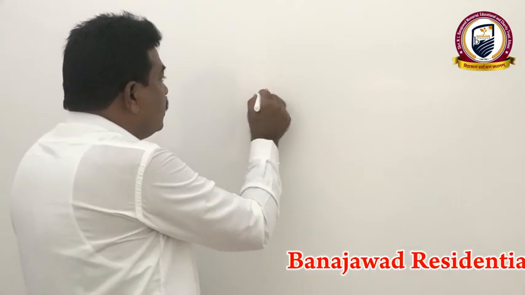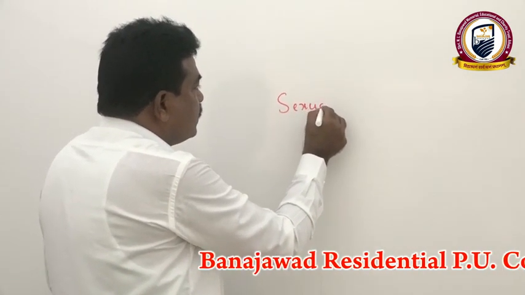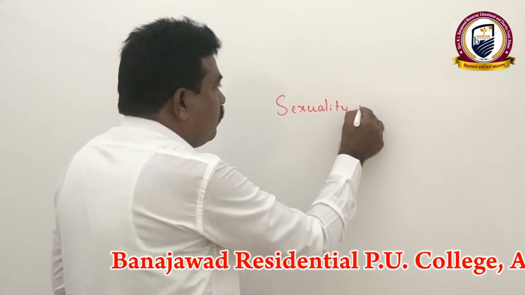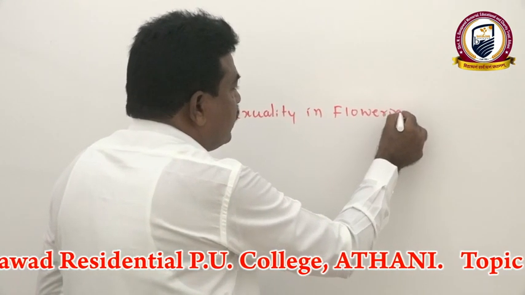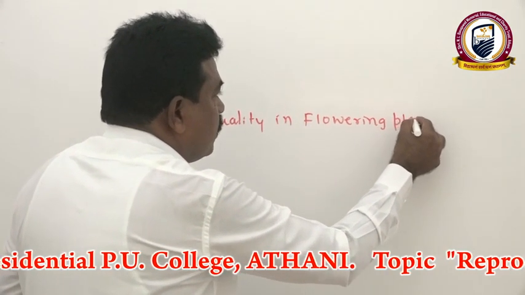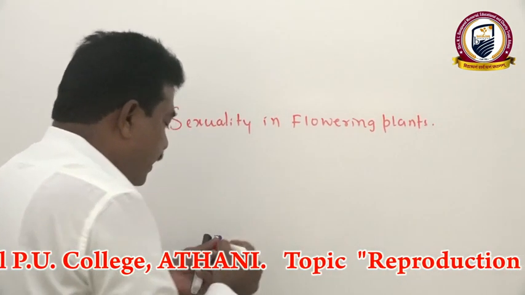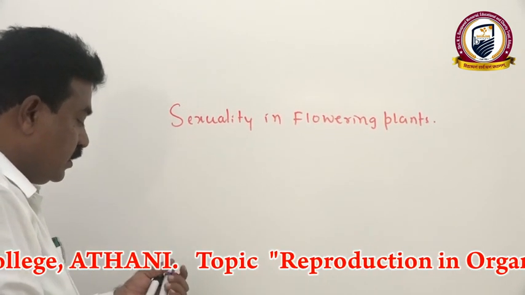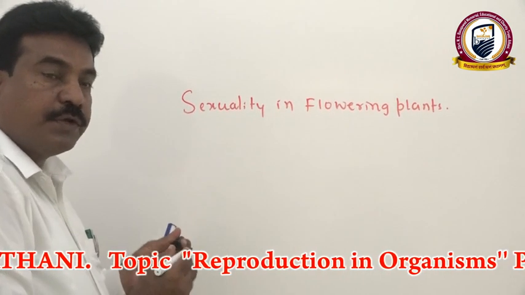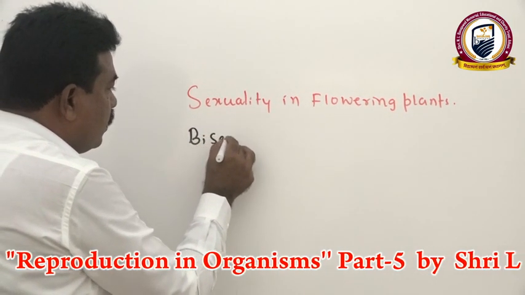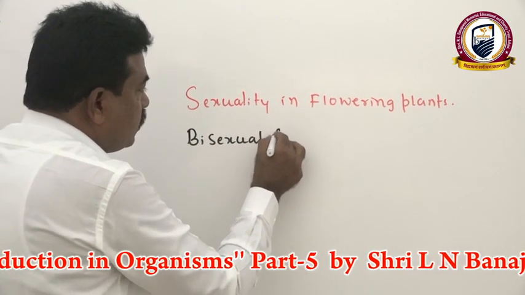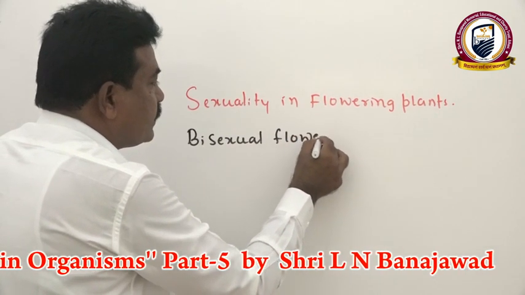If you take sexuality in flowering plants, that is angiosperms, they bear either bisexual flowers or unisexual flowers. Most of the plants bear bisexual flowers.